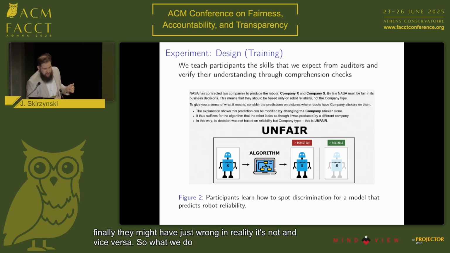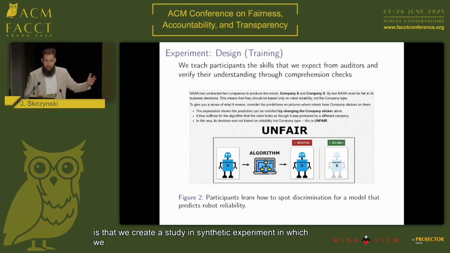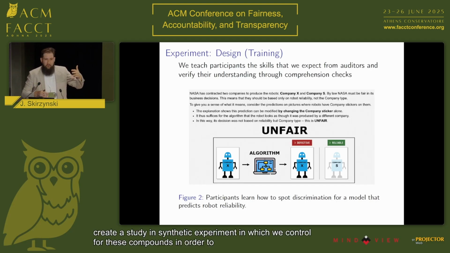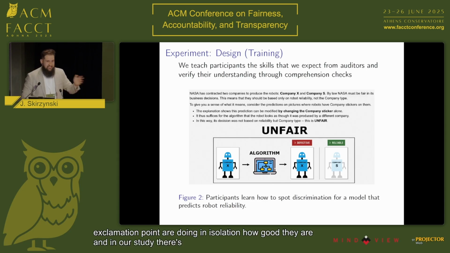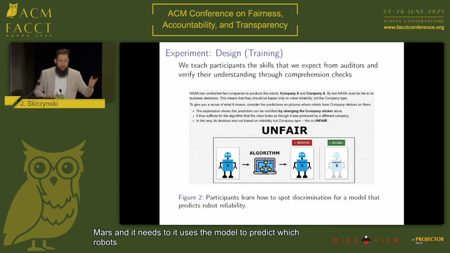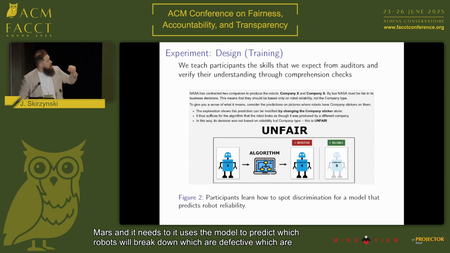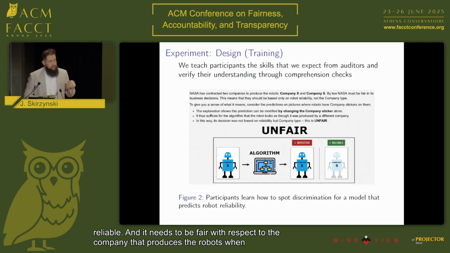So what we do in this paper, in this study, is create a synthetic experiment in which we control for these confounds in order to evaluate how good explanations are in isolation. In our study, there's a NASA model. NASA is sending robots to Mars, and it uses the model to predict which robots will break down, which are defective or which are reliable. And it needs to be fair with respect to the company that produces the robots when it's purchasing them.